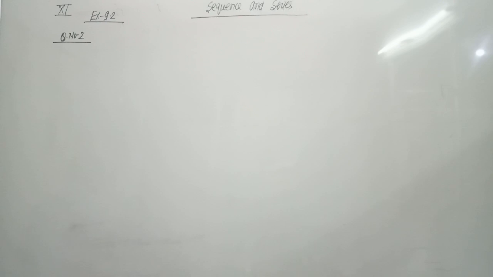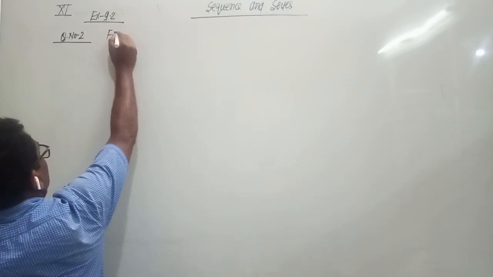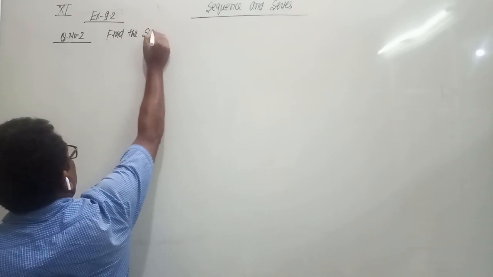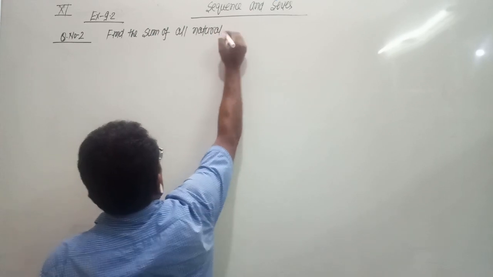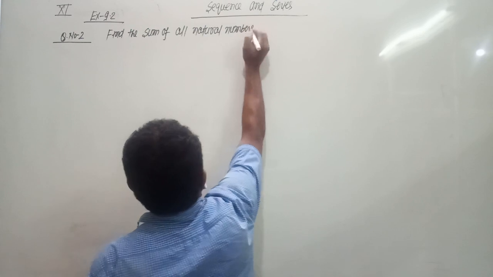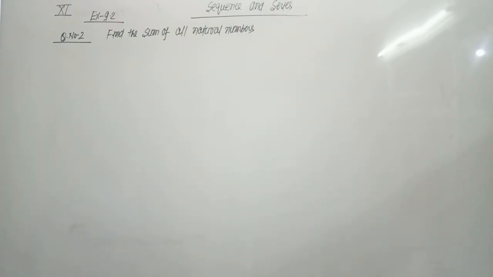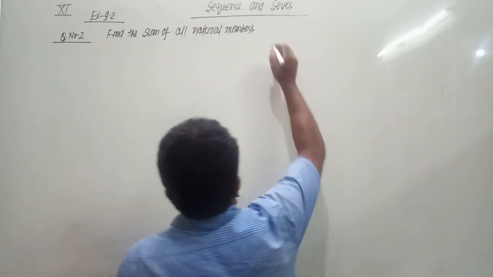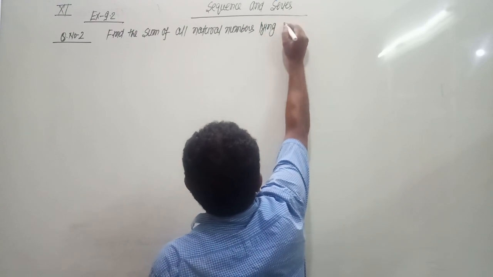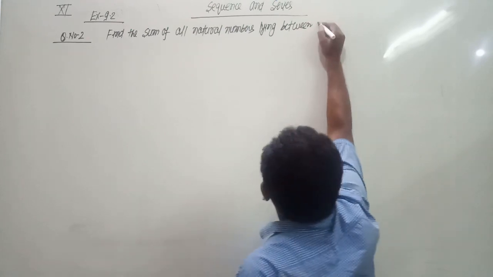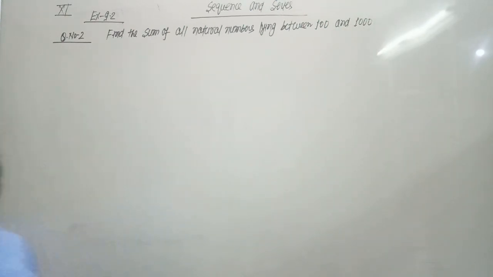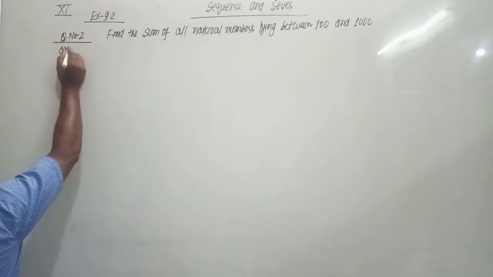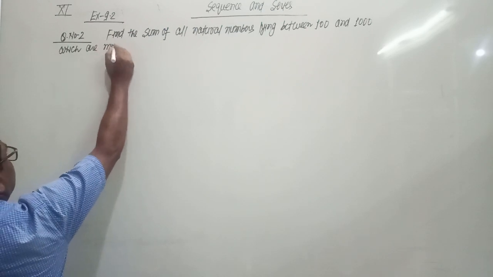Find the sum of all natural numbers lying between 100 and 1000 which are multiples of 5.